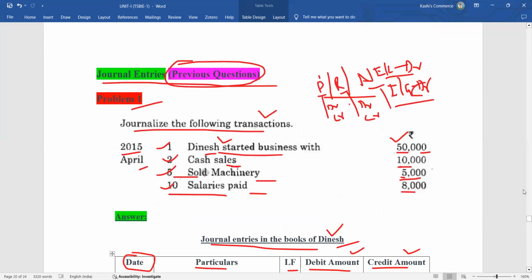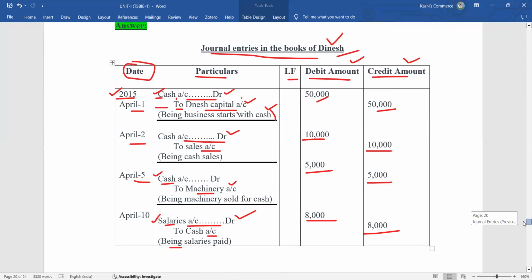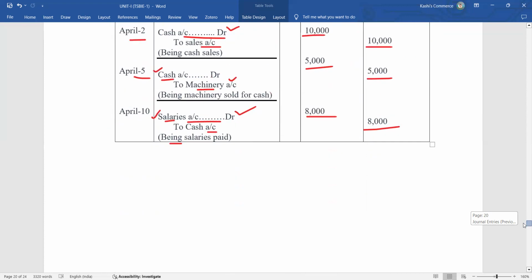This is the previous question. If we observe the previous six years' questions, the same type of questions are repeated often. So you have to listen to this type of questions and write a note. Then you will get full marks. We will discuss the remaining problems in the next class.